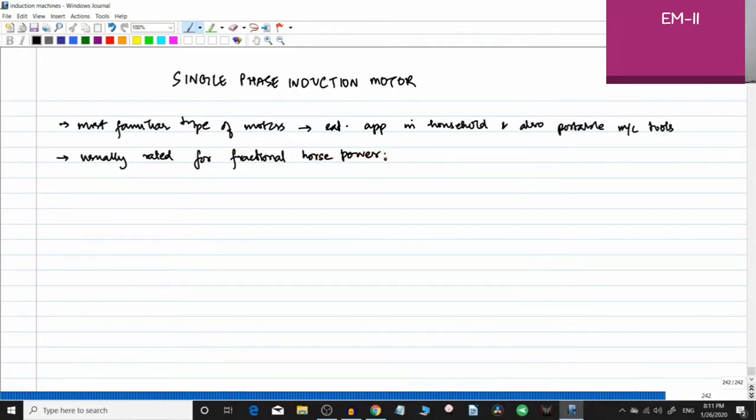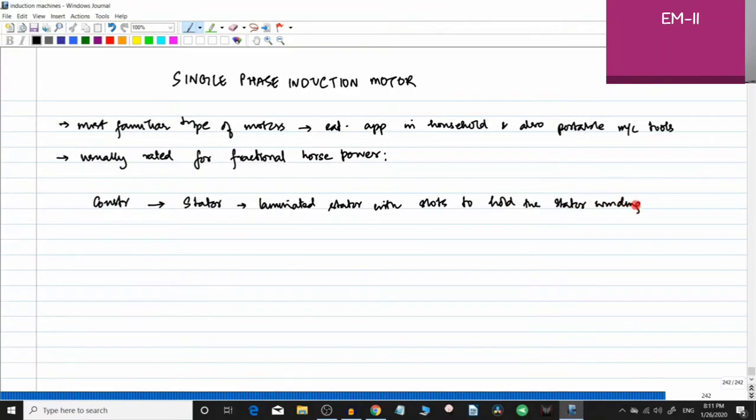Now, the construction of this type of induction motor is very similar to that of a 3-phase induction motor. So you usually have a stator, and the stator is a laminated stator, with slots to hold the stator winding, and then you have a rotor. For these types of motors, the rotor is usually a squirrel cage rotor.